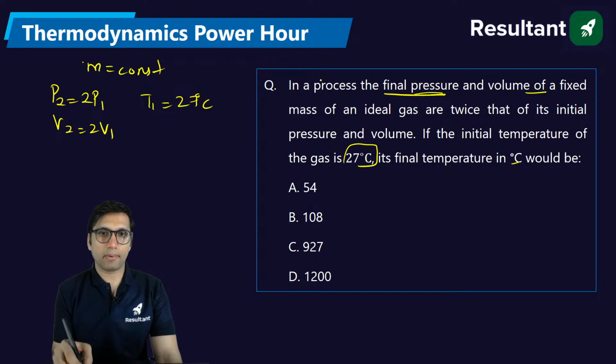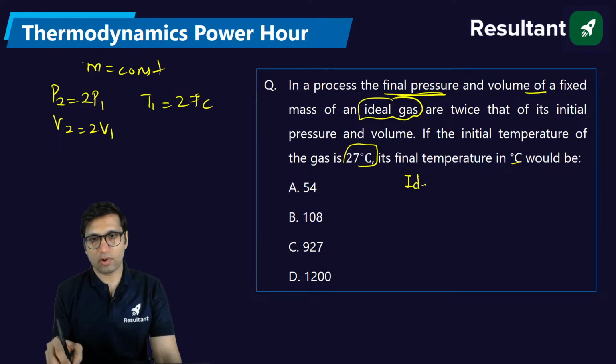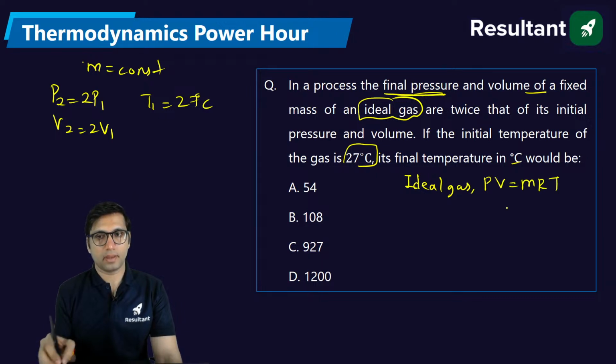And we are talking about an ideal gas, right? For an ideal gas, we all know that PV is equal to mRT. This is the ideal gas equation. And we can also say PV by RT is equal to m, that is mass.